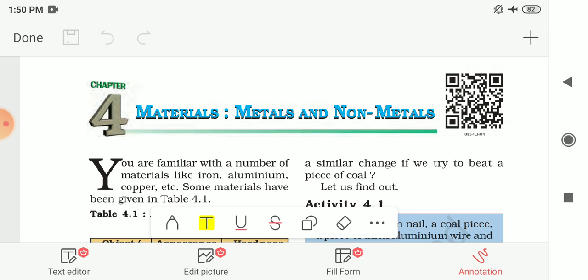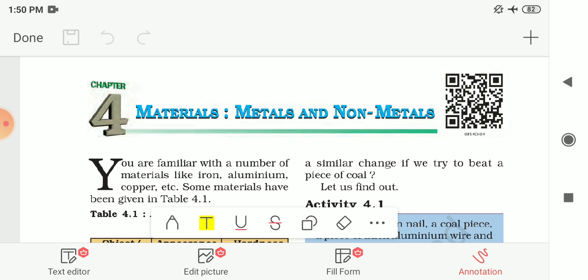So in first physical properties of metals, we had seen first property is malleability. That means metals can be hammered into thin sheets. That means metals are malleable. The next property of metal is conductivity. So the metals are good conductors of heat and electricity. The next property is ductility. So metals can be drawn into thin wires, so that we can say that metals are ductile.